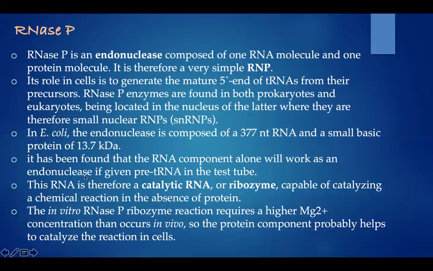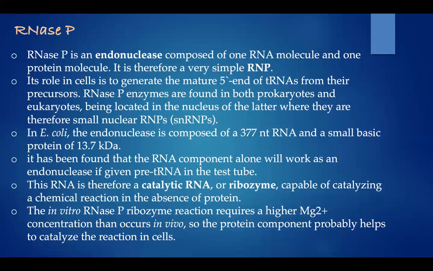In E. coli, the endonuclease is composed of 377 nucleotide RNA and a small basic protein of 13.7 kilodalton. It has been found that the RNA component alone will work as an endonuclease if given pre-tRNA in the test tube. So if we take pre-tRNA in a test tube and just put in the RNA component which is present in RNase P, it can act as an endonuclease. This RNA is therefore a catalytic RNA or ribozyme, capable of catalyzing a chemical reaction in the absence of protein.